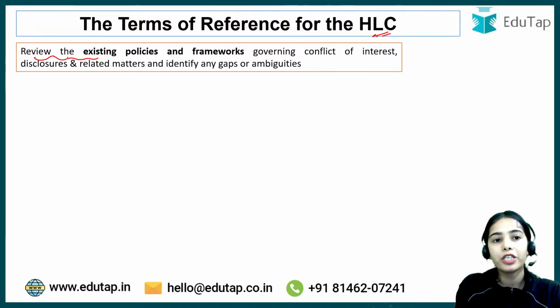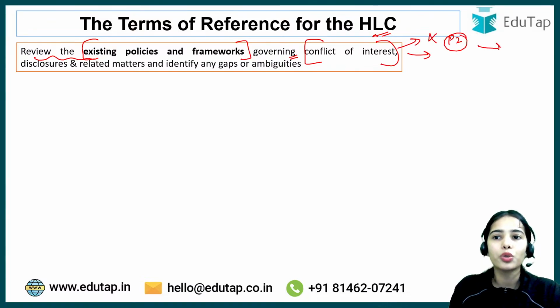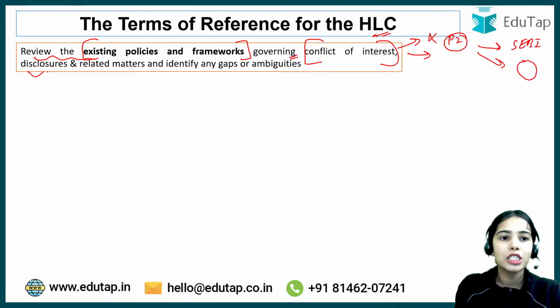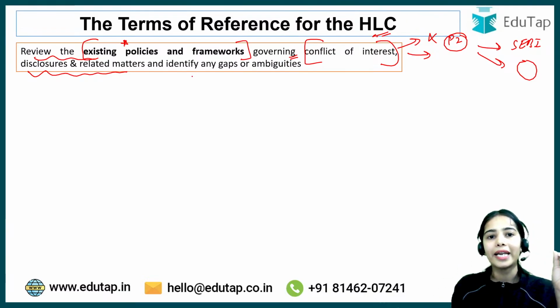So basically, the high level committee will review the existing policies and frameworks that are governing and looking after the conflict of interest, so that there should not be any conflict of interest. The personal interest should not affect the interest of SEBI as an organization and the interest of the country. Disclosures and related matters: what are the existing policies and frameworks regarding the disclosures and related matters,